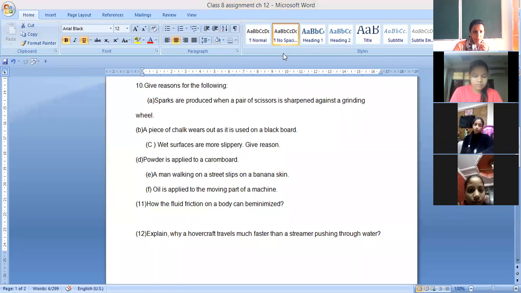Have you read about streamlined body? Can you tell what a streamlined body is? Narrow at the ends and broader in the middle. Many times I have told you, it is narrow at the front and back, and in the middle it is broader. Do you know the shape of a fish? Fish also have a streamlined shape. Aeroplane, birds, all have streamlined shape. Narrow at the ends and broader in the middle.